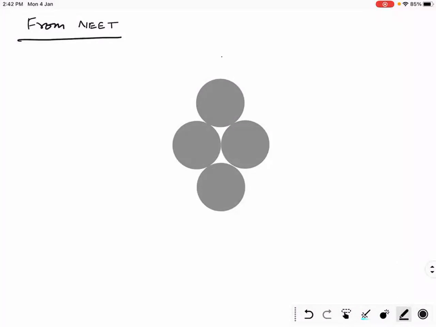We have four identical discs like this. What is moment of inertia of system about this axis?